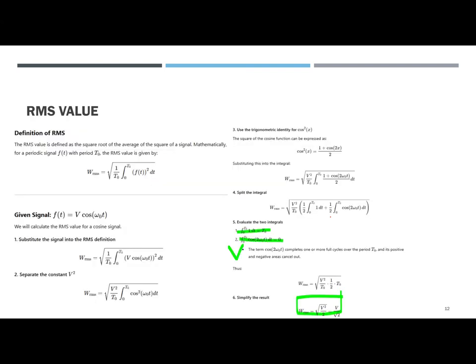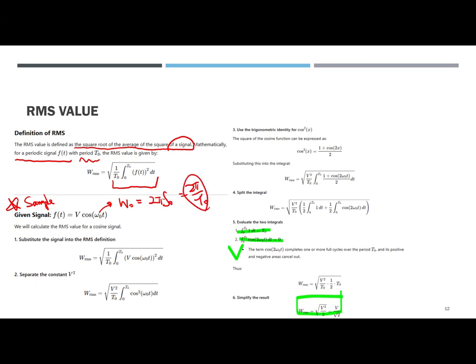So again, the RMS value can be defined as the square root of the average of the signal squared over the period. Mathematically, for a periodic signal f(t) with period t sub 0, the RMS value is given like this one. For example, this is a sample: the given signal f(t) is V, the peak value, times cosine of omega 0 t. This is the angular frequency, 2 pi f sub 0, or 2 pi over t sub 0.